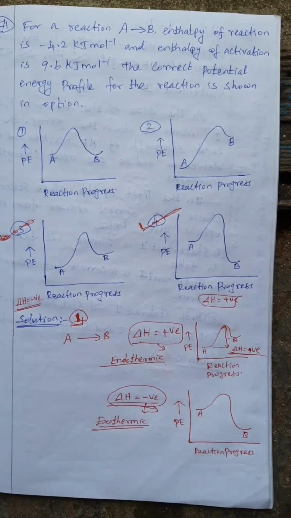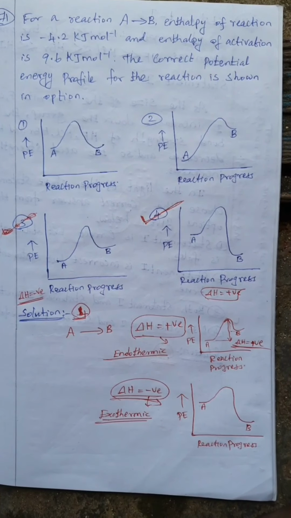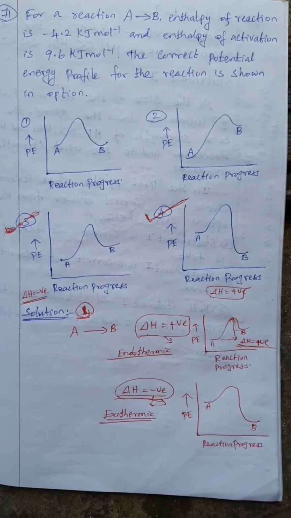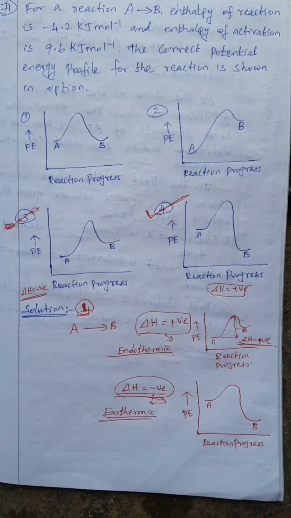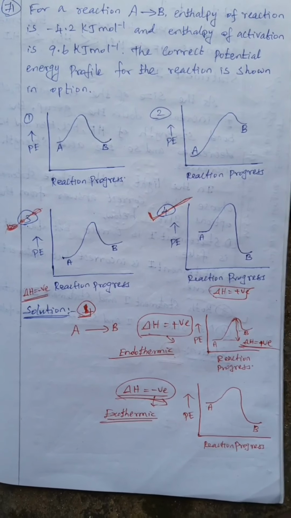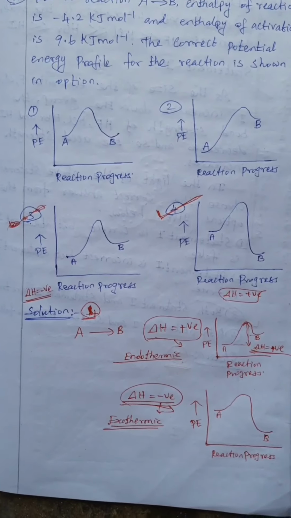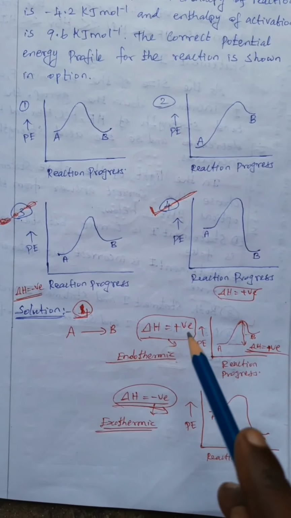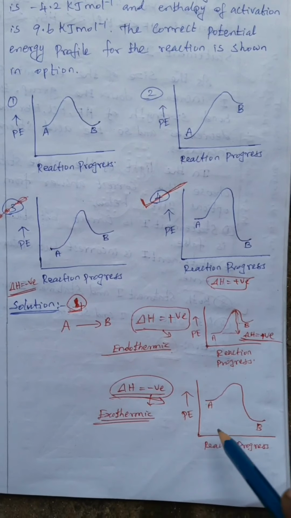For a reaction A gives B, the enthalpy of reaction is minus 4.2 kilojoule per mole, and the enthalpy of activation is 9.6 kilojoule per mole. The correct potential energy profile for the reaction is shown in the options. So 4 options are given. A gives B: del H positive means endothermic reaction, del H negative means exothermic reaction in general.